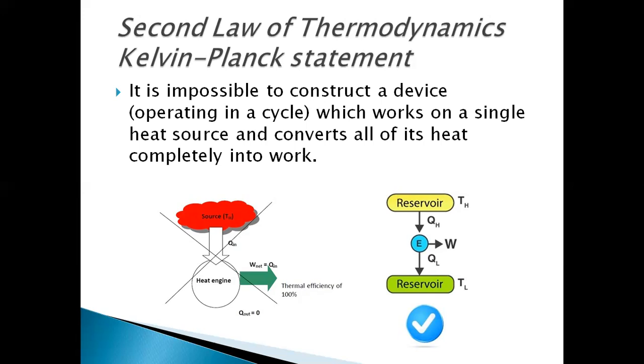Definitely, there is a heat rejection from the heat engine to the lower temperature reservoir. So what Kelvin wants to tell is that heat QH is absorbed by the heat engine and work is produced, and some amount of heat is released to the lower temperature reservoir.